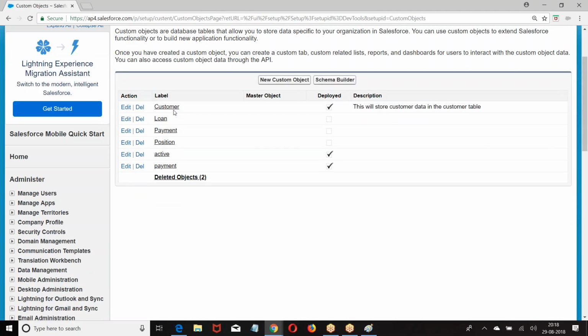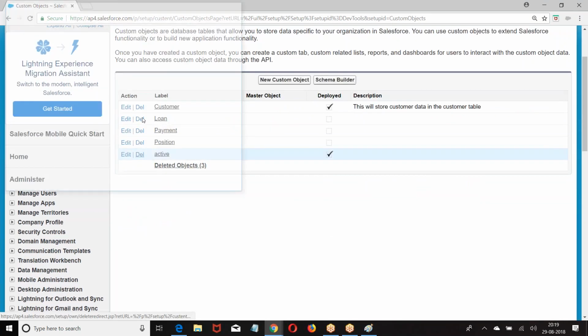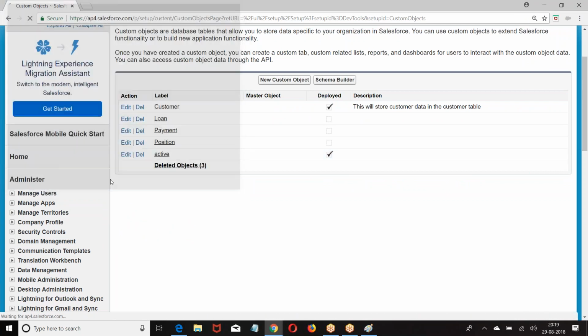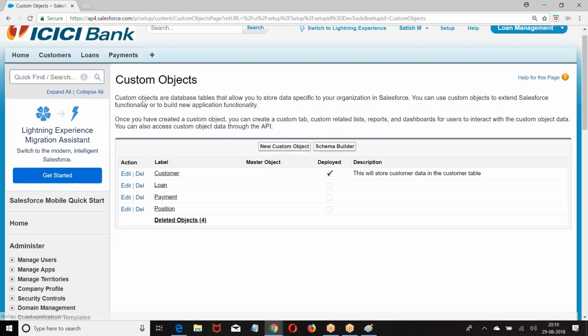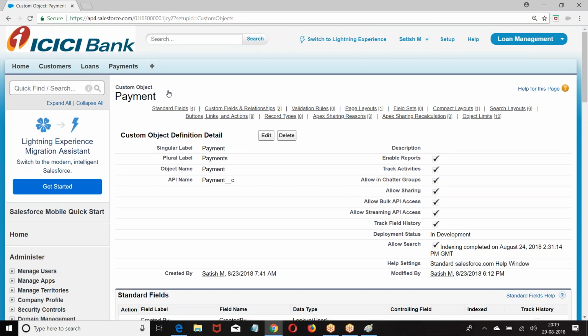So when I take the class, I have some assumption that these objects are there, these fields are there. Again, if I start creating everything from the beginning, your time will be wasted. So do not create anything on this. Now look at the point, payment. We have the payment object. Go to the payment.